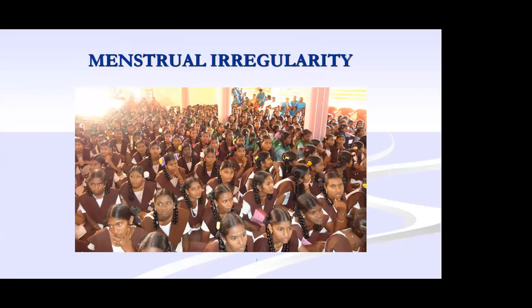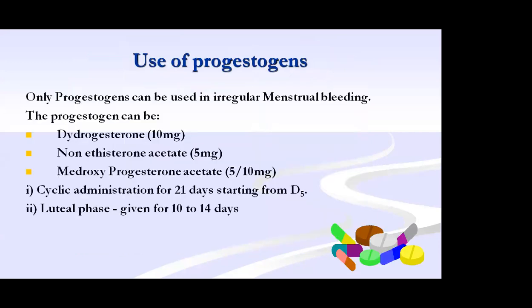Then if there is menstrual irregularity, and they come with oligomenorrhea, or amenorrhea of 4 or 5 months, first give progesterone and make them have withdrawal bleeding. Only progesterone will be useful for the withdrawal bleeding. Then you can continue with it. It can be norethisterone acetate, MPA (medroxyprogesterone acetate), or dydrogesterone 5 to 10 milligram, given cyclically from day 5 for 21 days, with bleeding again and restarting on day 5. It can be continued for 6 months to 1 year.